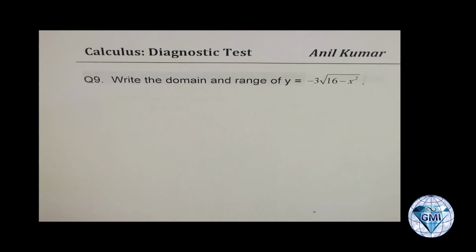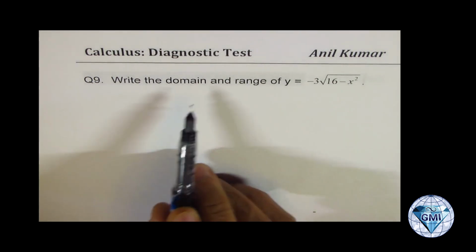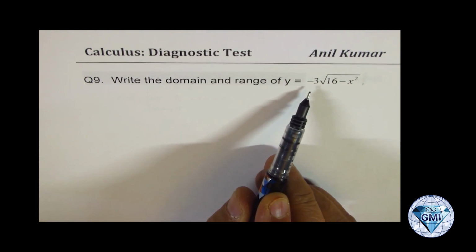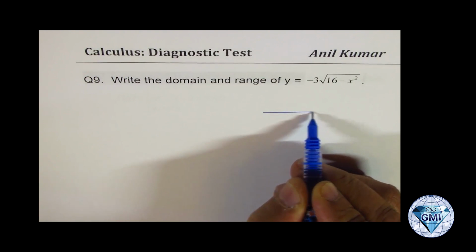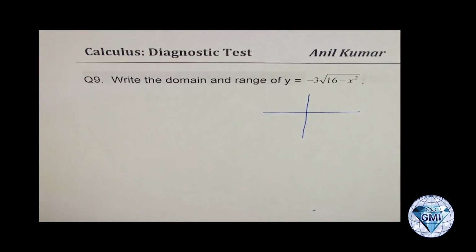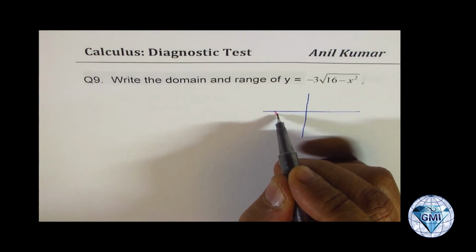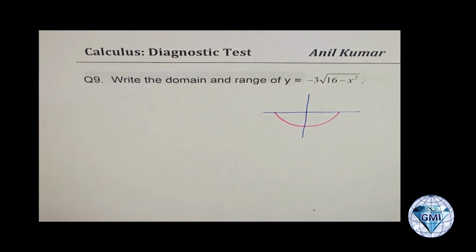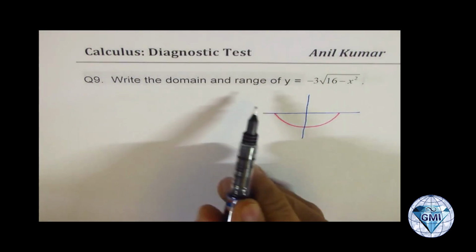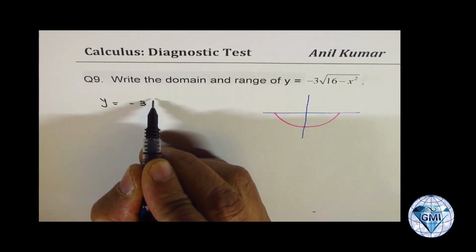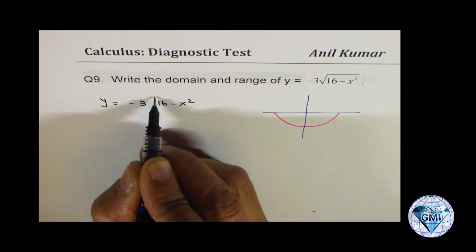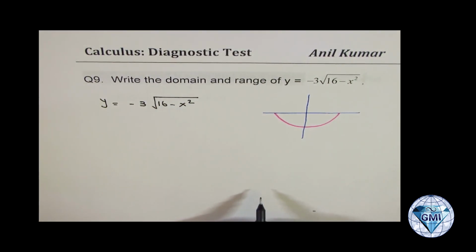So let's begin with answering question number 9, which is write the domain range of y equals to minus 3 square root of 16 minus x square. So what is this type of function? What does it represent? Well, if you need to sketch it, it will look like a semicircle. Minus means all values are negative, so it is going to look like this. Perfect. Now, when we talk about domain and range, let's look into the function in details. It is minus 3 square root of 16 minus x square. All this you're supposed to know, right?